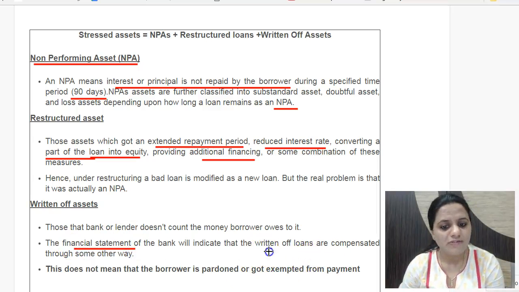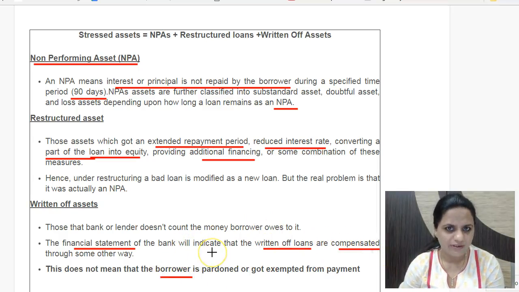So they have been written off from the bank's financial sheets, not for the borrower. The borrower is still being asked to pay, because that is the status. It has been compensated for by the bank through some other means, the government funding coming forth or any other way in which loans have been written off. So those are written off assets, but still they are added up in the calculation of stressed assets.